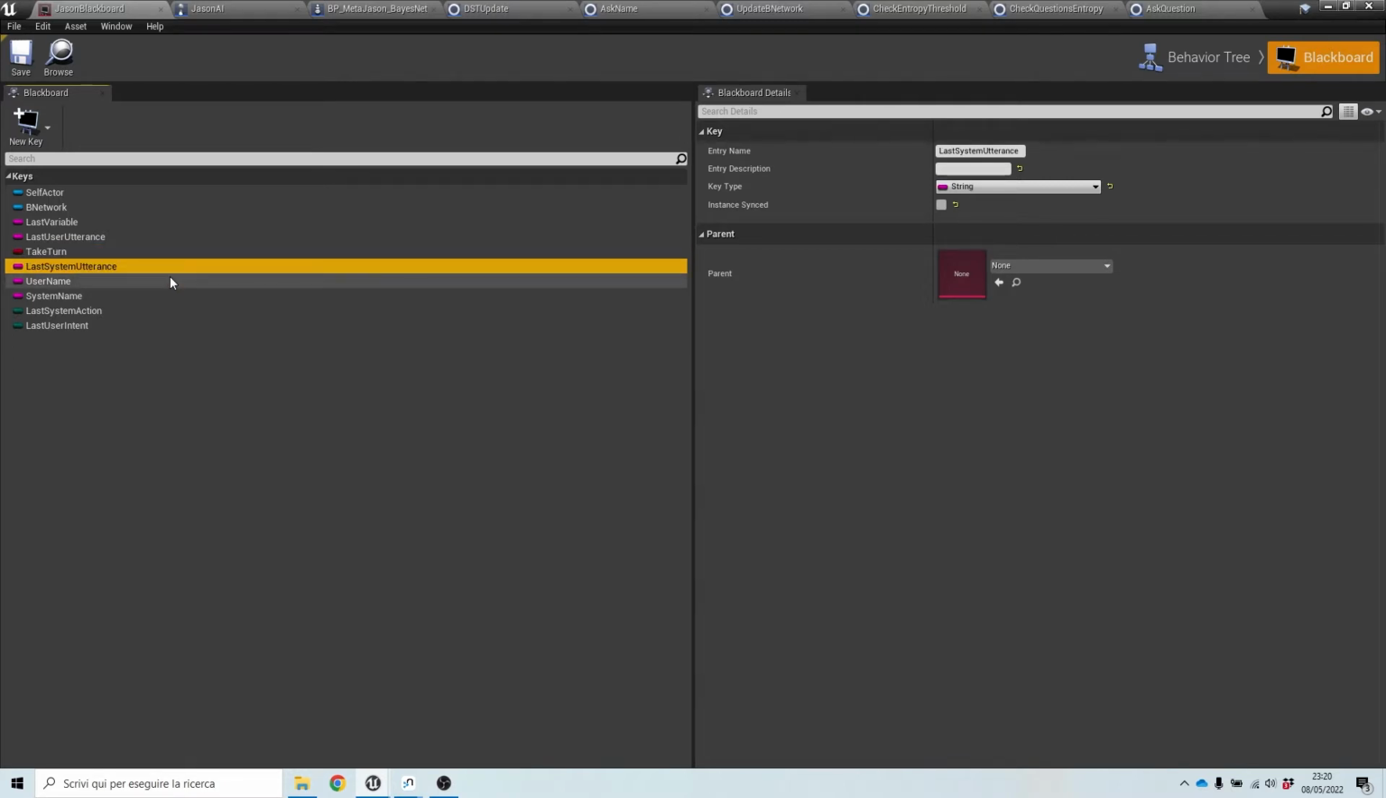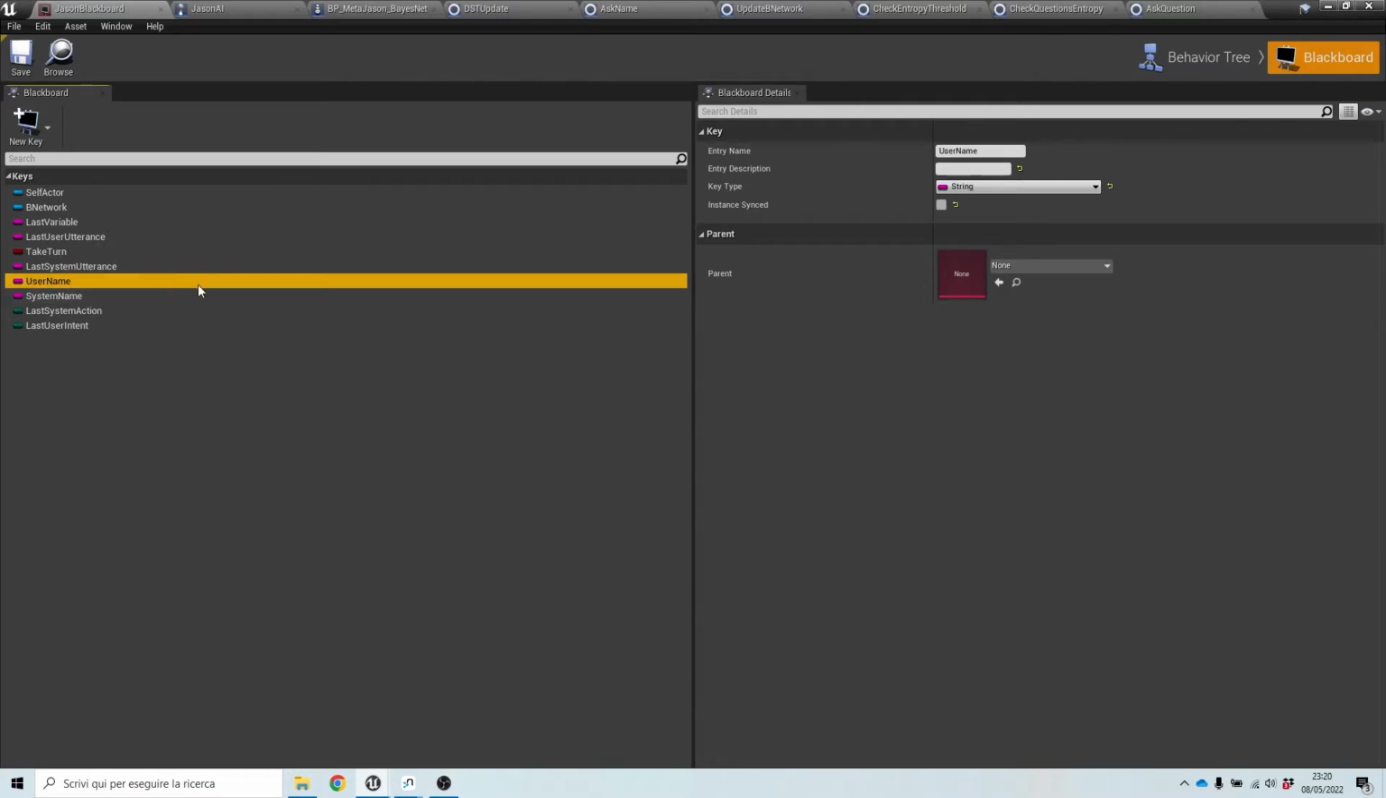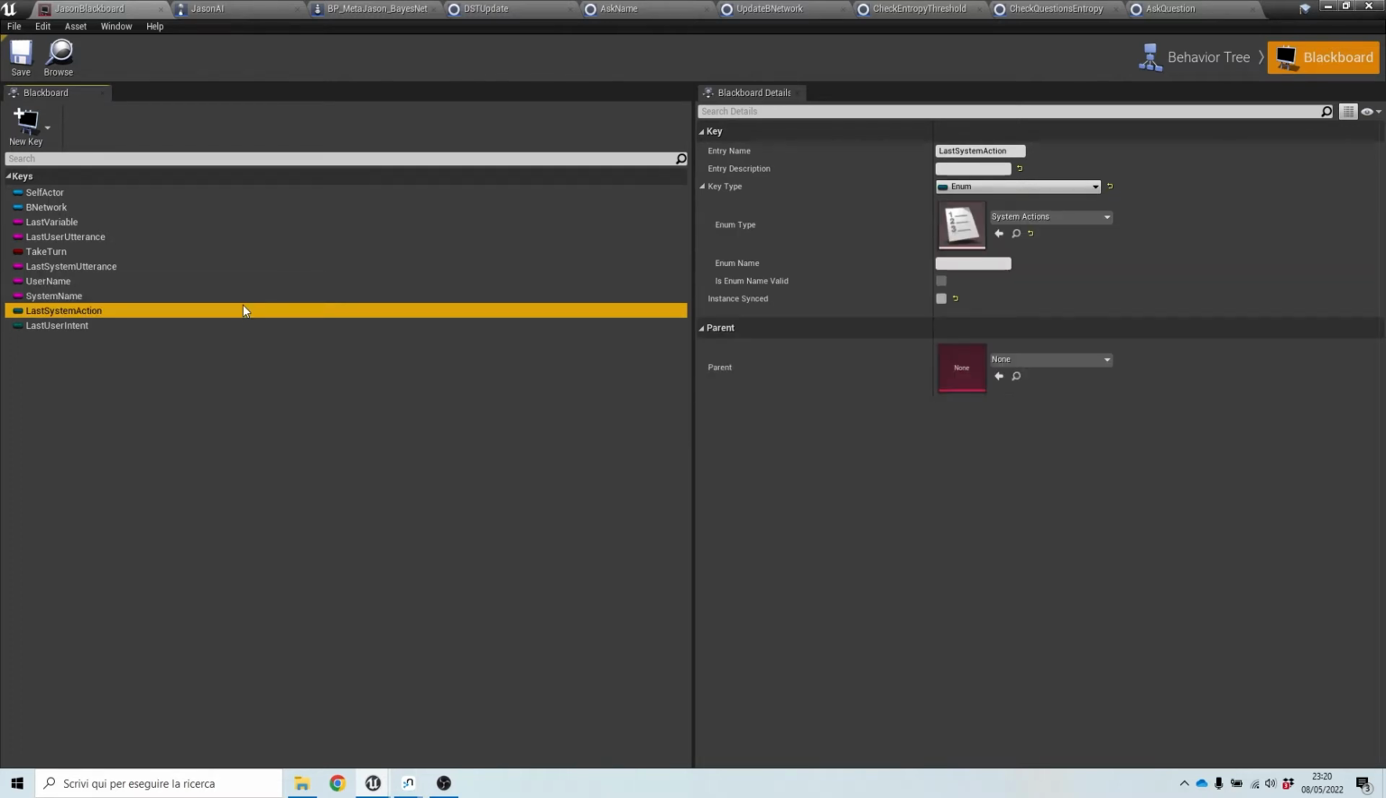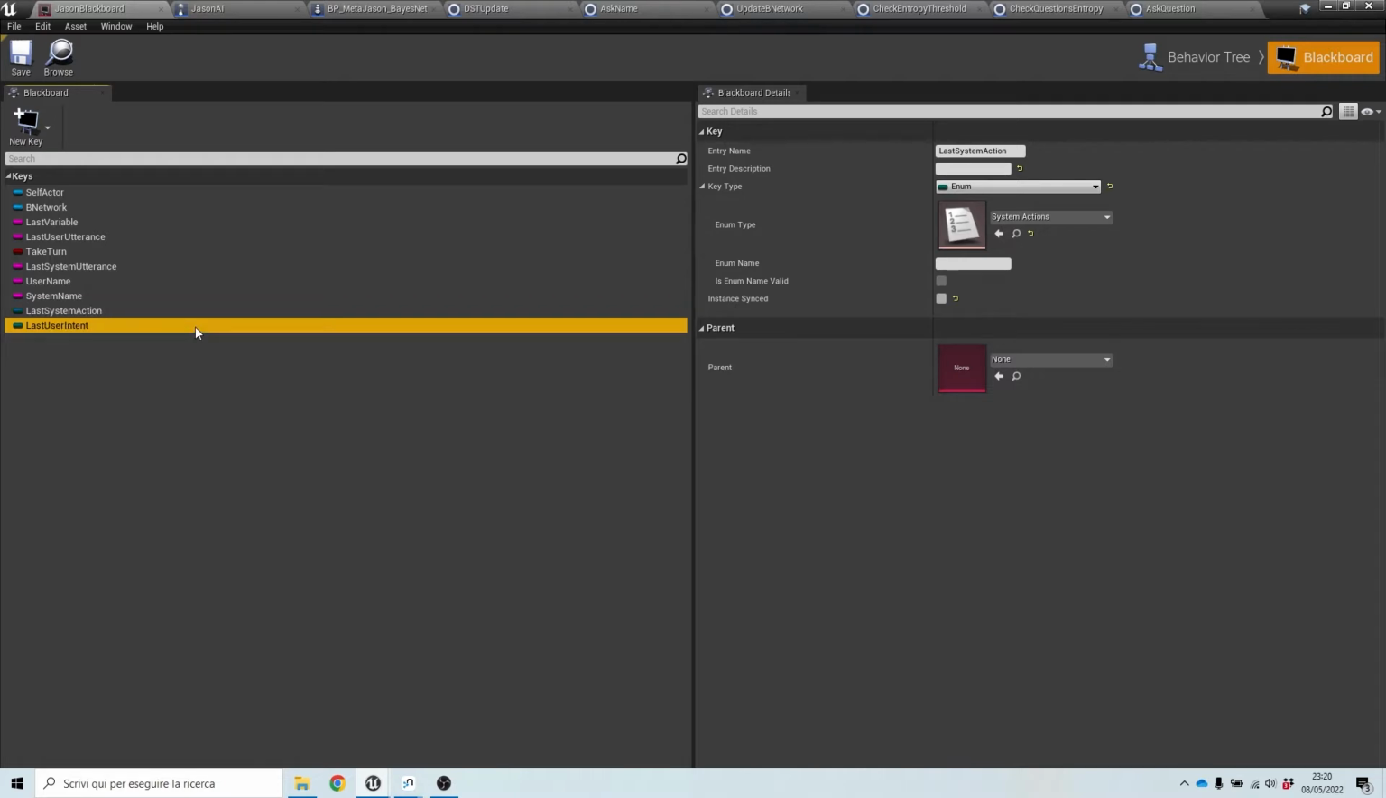what the system last said, the user name, so that we can also see how to ask for the user name, the user the system is interacting with, the system name, the last action performed by the system, and the last user intent. These are two enumerative types. We won't be using these a lot, but they just list what the system and the user can do.